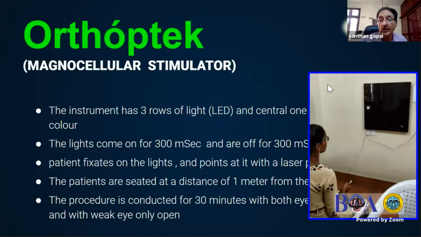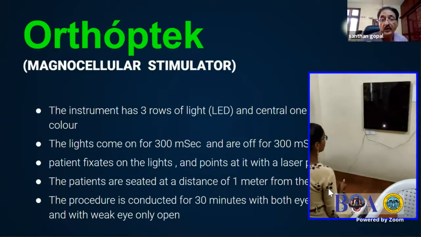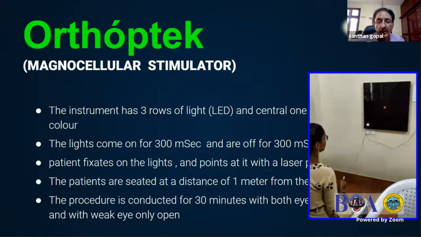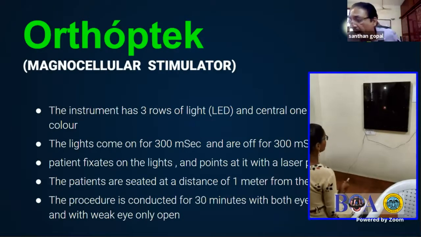So the instrument, to show you, has three rows of light, 9 lights, or 3 rows of 3 lights. The center one is red in color, and the patient sits about 1 meter in front of the machine, and the eye level is adjusted for the red light.